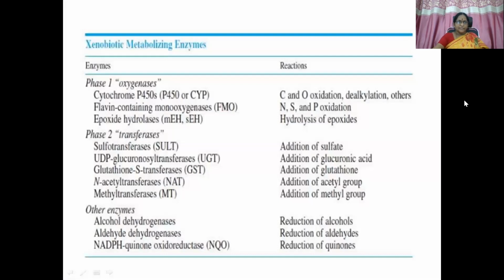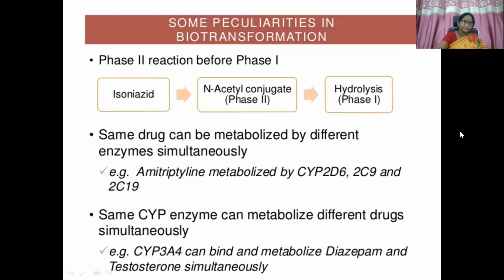So phase 1: oxygenases, cytochrome P450 enzymes, oxidation, dealkylation, etc. FMOs, EH, so all phase 1 reactions. Phase 2 reactions: sulfotransferases, addition of sulfate; UDP-glucuronosyltransferases, addition of glucuronic acid; GST, addition of glutathione; N-acetyl transferases, addition of acetyl group; methyl transferases, addition of methyl group. Other enzymes, alcohol dehydrogenase, aldehyde dehydrogenase, and NADPH quinone oxidoreductase, are all involved in the metabolism of alcohols and quinones.